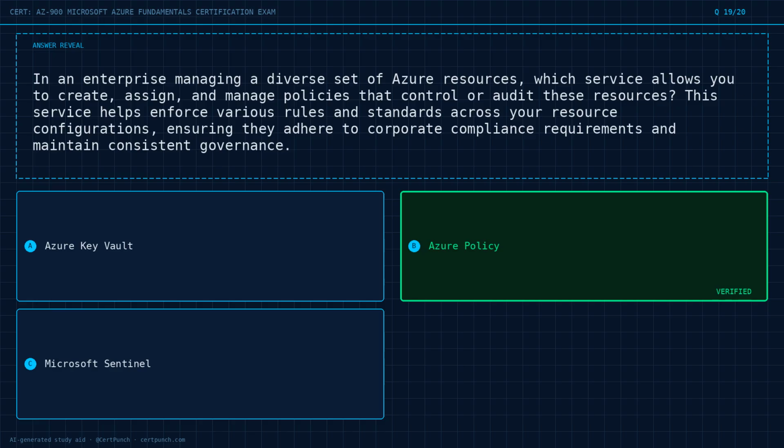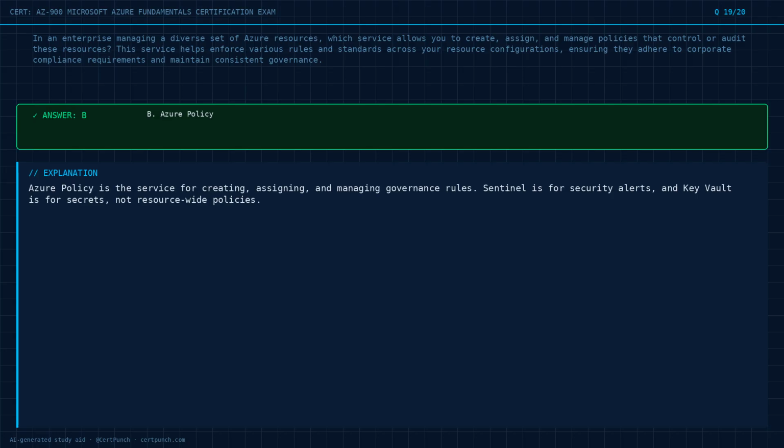The answer is option B. Exam logic. Azure Policy is the service for creating, assigning, and managing governance rules. Sentinel is for security alerts, and Key Vault is for secrets, not resource-wide policies.